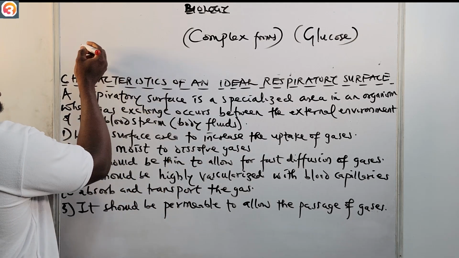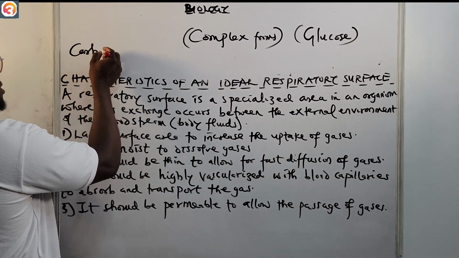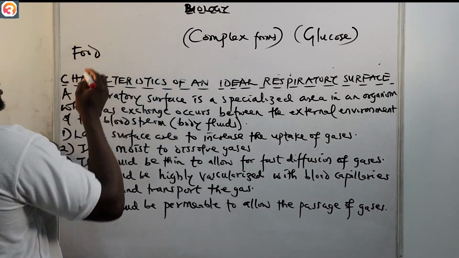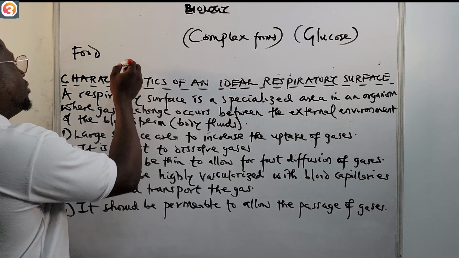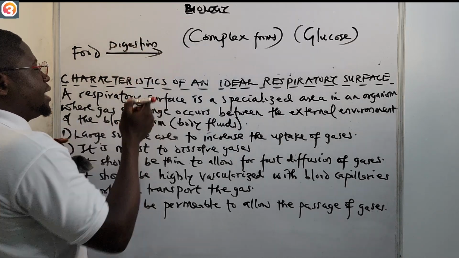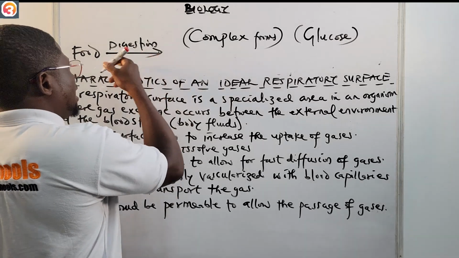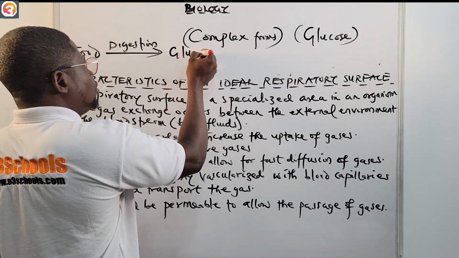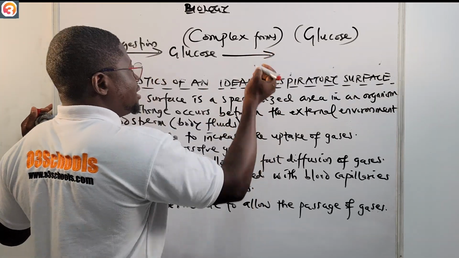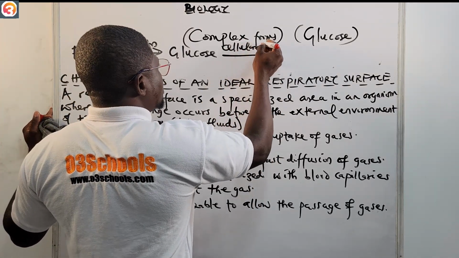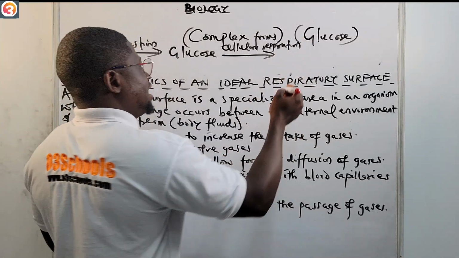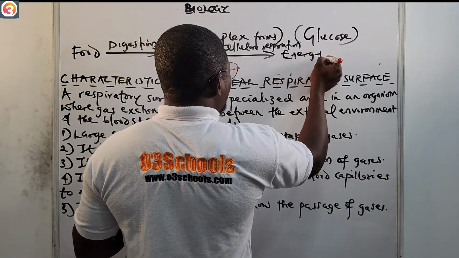For example, let's say you're taking food that is rich in carbohydrate. Then what happens? Digestion occurs. Through the process of digestion, this carbohydrate is broken down into glucose. As it is broken down to glucose, then cellular respiration occurs in the cells, and then energy is produced or released.